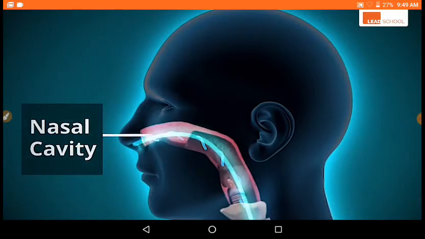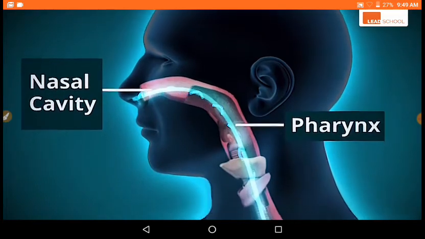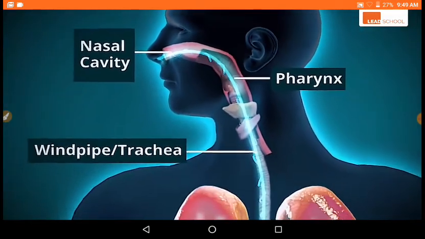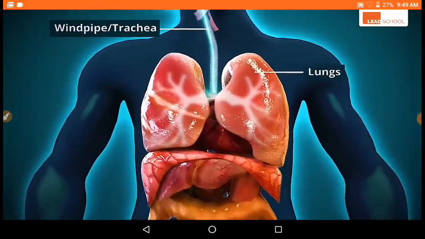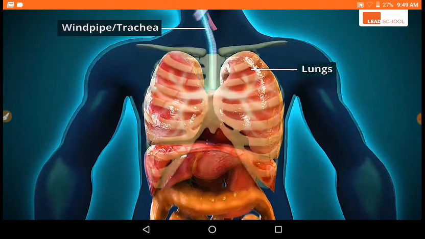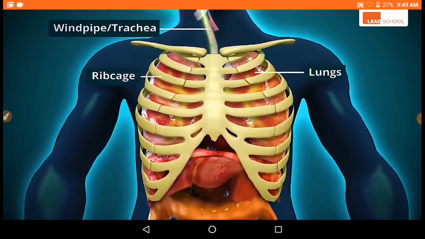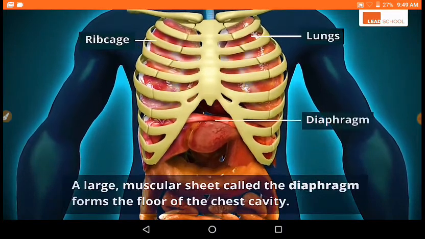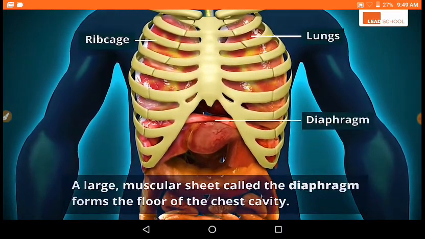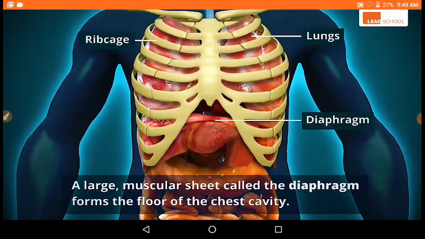From the nasal cavity, the air passes through the pharynx and reaches our lungs via the windpipe, which is also called the trachea. The lungs, which are present in the chest cavity, are protected by the ribs or rib cage. A large muscular sheet called the diaphragm forms the floor of the chest cavity.